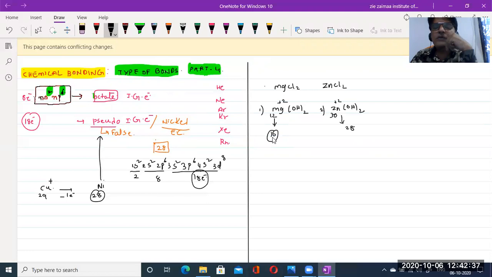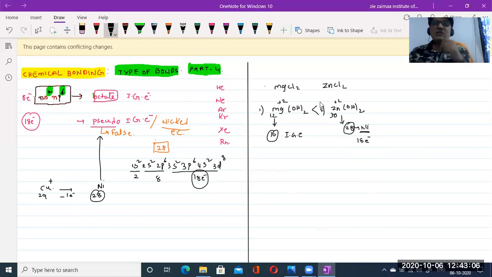10 obviously means inert gas electronic configuration. So we need to get the idea like this. If it contains 28 electrons, atomic number 28 is nickel. Nickel means how many electrons are present in the outermost orbit? 18 electrons are present. So obviously the second one will be more covalent in nature. We need to get the answer like this.